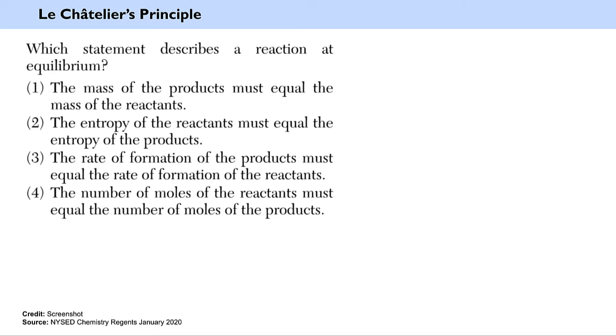I'm going to eliminate number 1 because that's talking about the law of conservation of mass, not equilibrium. I am going to eliminate number 2 because I don't remember learning at any point that entropy of reactants must equal entropy of products. I'm going to eliminate number 4 because the amount of reactants does not have to necessarily equal the amount of products, and number of moles represents an amount. The answer is number 3. It's that the forward reaction, in other words, the rate of formation of the products, must equal the rate of the reverse reaction, the rate of formation of the reactants.